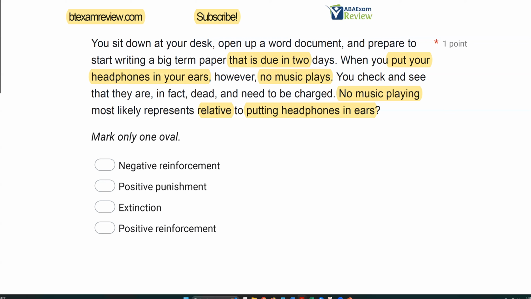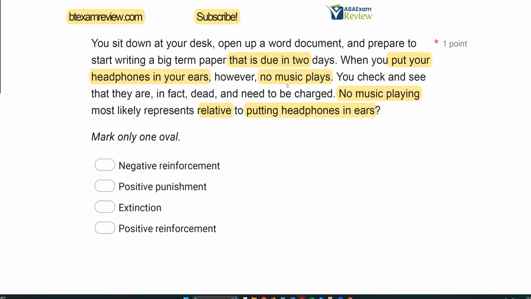It's being withheld. Additionally, with reinforcement, so A and D, no music playing is likely not going to continue to encourage you to put dead headphones in your ears because you see they're dead. So it's unlikely that putting headphones in your ears leading to no music playing is going to lead to you putting headphones in your ears in the future.